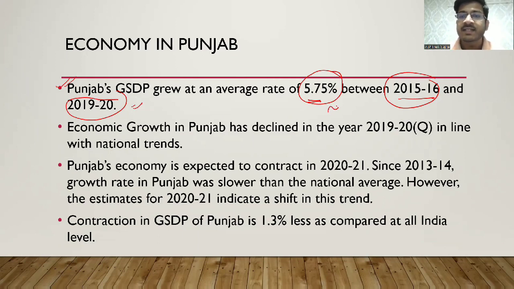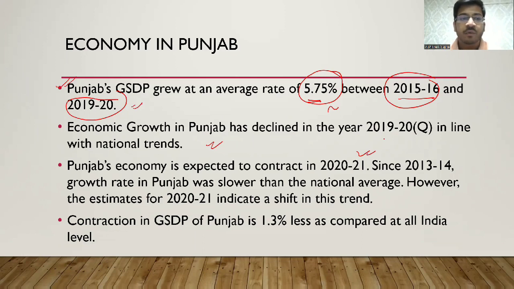Economic growth in Punjab has declined in the year 2019-20 in line with the national trends. National trend भी यही कहता है कि economic growth has declined और पंजाब में भी ऐसा ही हुआ है. And Punjab's economy is expected to contract in the year 2020-21. Obviously, there was a pandemic, तो हर जगह contraction हुआ है economy का. So that is expected in the Punjab economy as well.